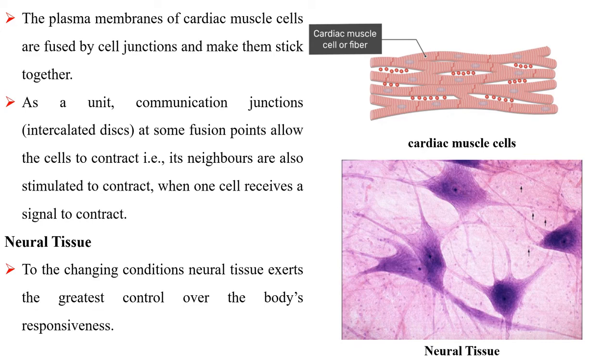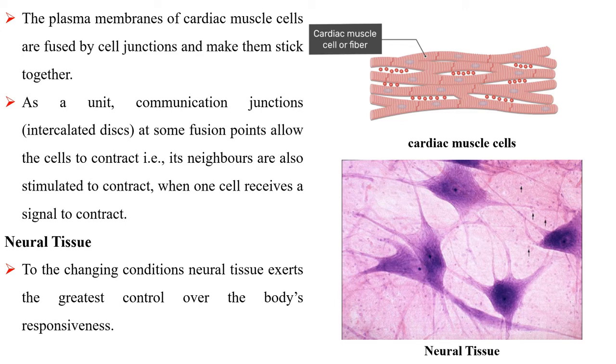The plasma membranes of cardiac muscle cells are fused by cell junctions and make them stick together. As a unit, communication junctions at some fusion points allow the cells to contract, that is, its neighbors are also stimulated to contract when one cell receives a signal to contract.